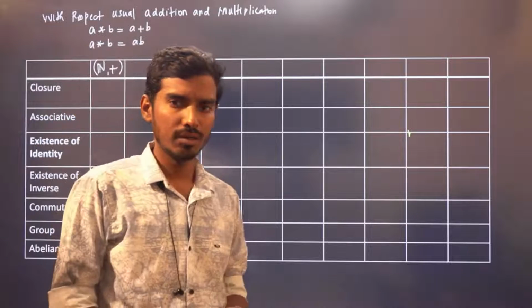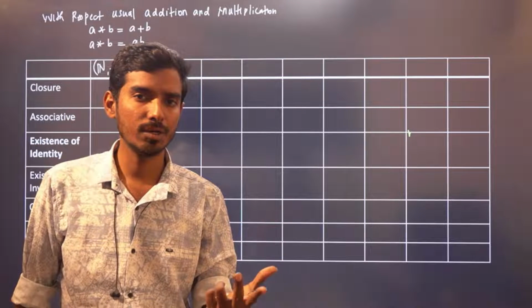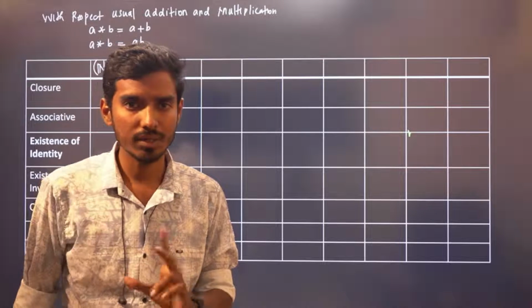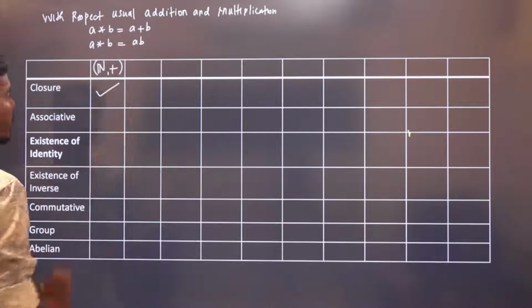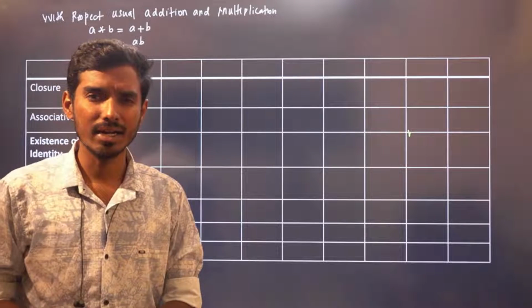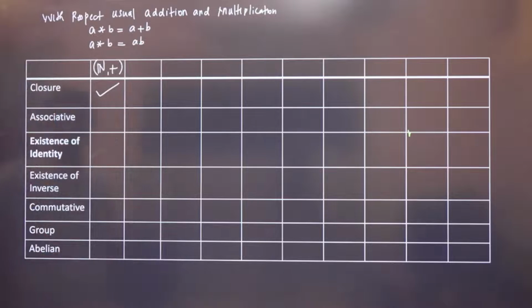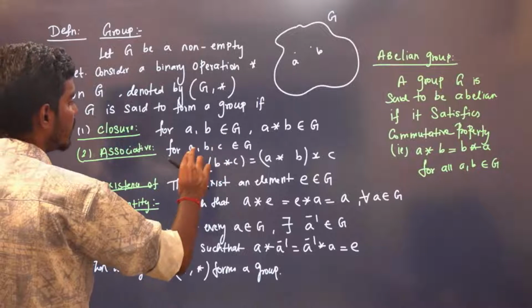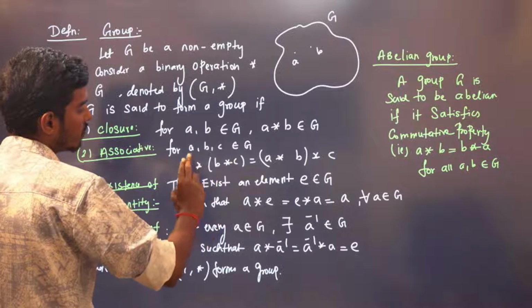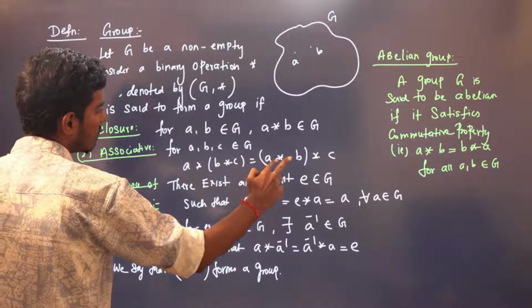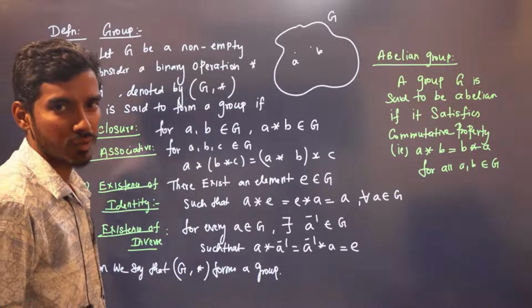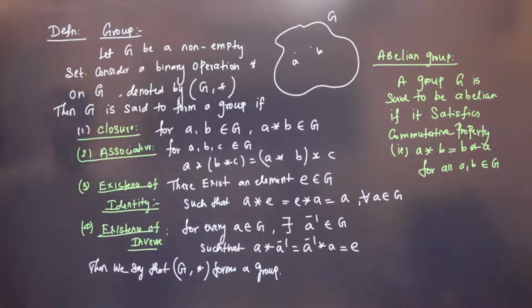Is it closed, right? Because you take any two natural numbers, the sum of natural numbers is again a natural number. So therefore it is closed, right? And for associativity, again, I can add in any order, right? If A, B, C are natural numbers, then B plus C is natural. So A plus this number is the same as this natural number plus C. Both will be the same, right? Because addition of natural numbers is commutative, right? So therefore it will be associative.